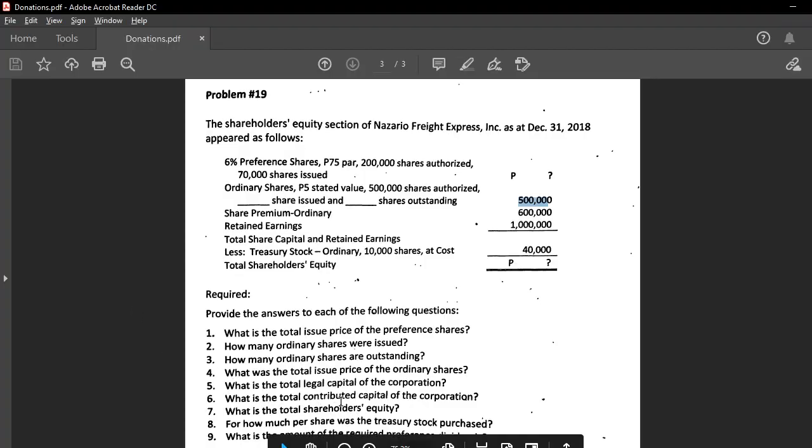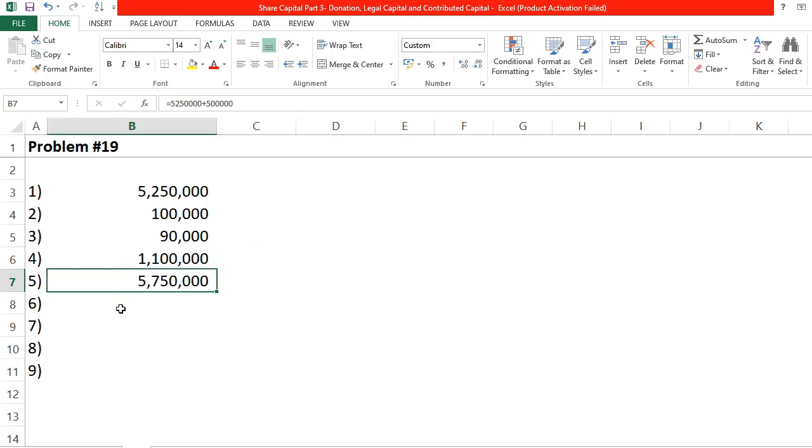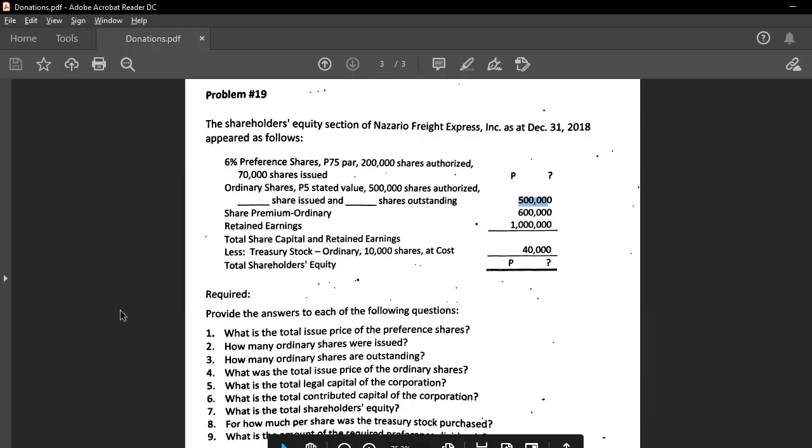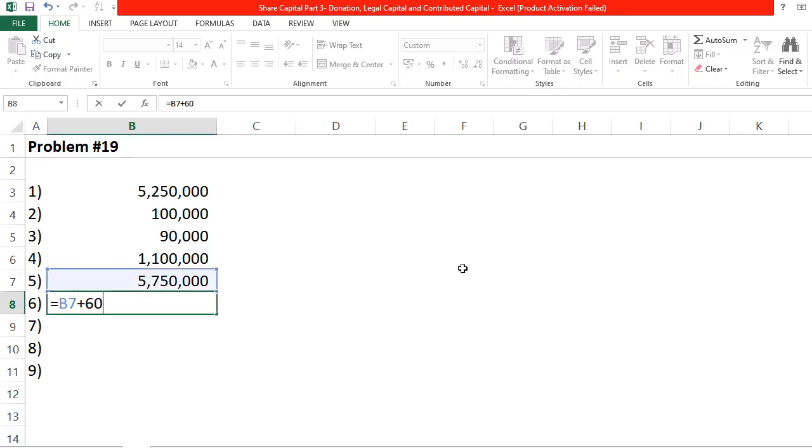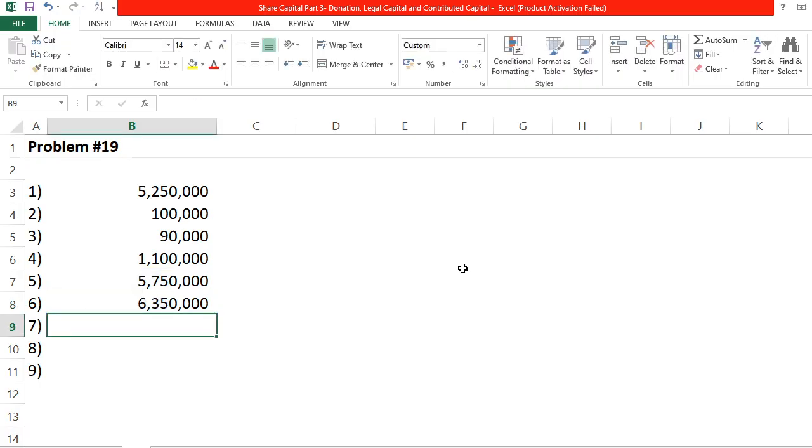Number 6, total contributed capital. So, contributed capital is the legal capital plus the excess, which is the share premium. We have share premium also, right? 600. So, our contributed capital is 6.35 million. There are no subscribed shares, and no subscriptions receivable either.